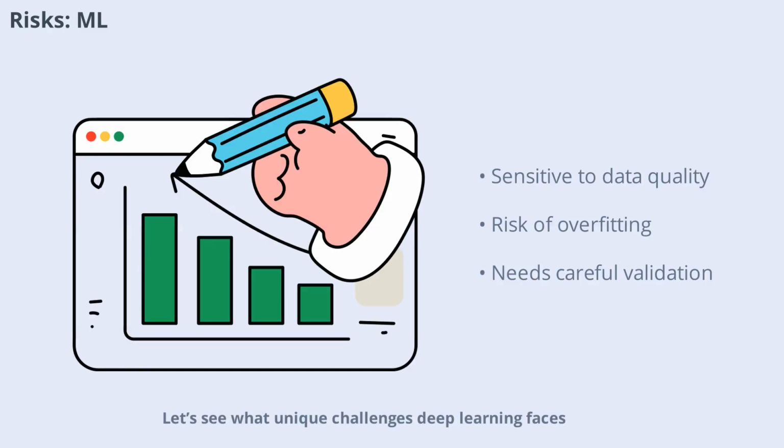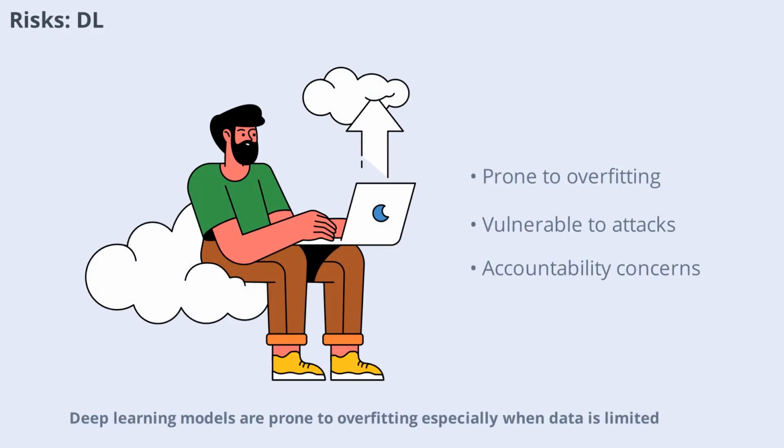Let's see what unique challenges deep learning faces. Deep learning models are prone to overfitting, especially when data is limited. Their complexity can make them vulnerable to adversarial attacks, where small changes in input data lead to incorrect outputs. The black box nature of deep learning also raises concerns about accountability and fairness. Addressing these risks requires robust data, regular monitoring, and ongoing research.